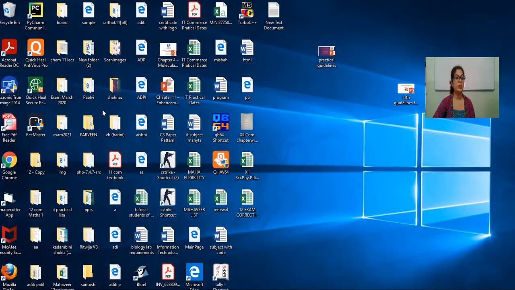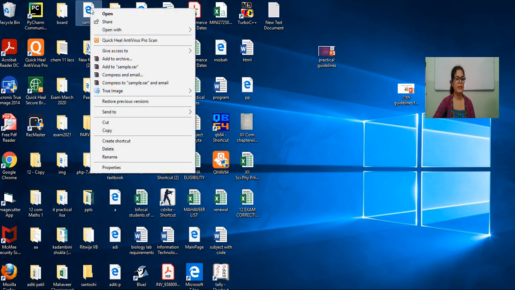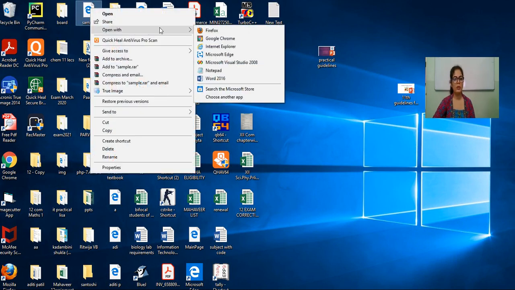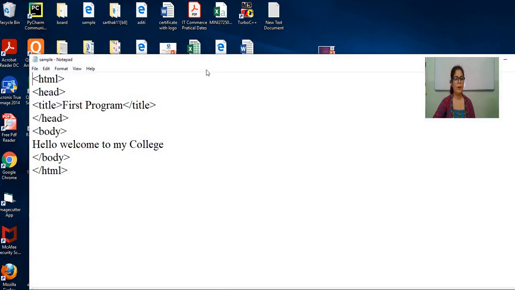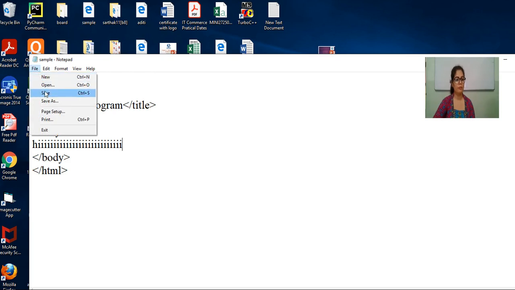Now if you want to make changes in your web page, how can you make changes? For this, right click on the file and go to open with Notepad. This is your file. You can make any changes, whatever you want. For example, here I want to write hi, and now I want to execute this page and check the output. For this, again you have to save your file to save your changes. So click on save and then close.